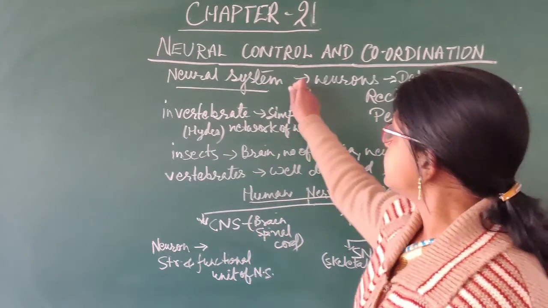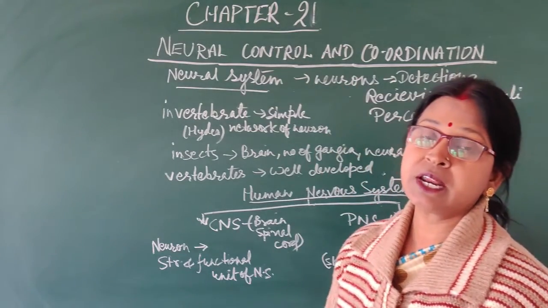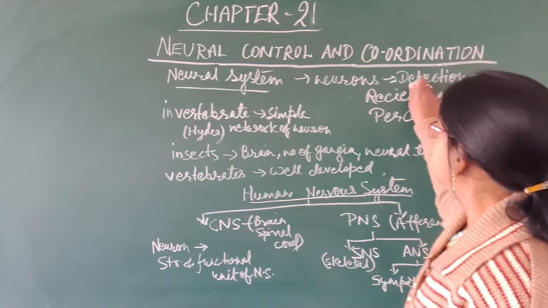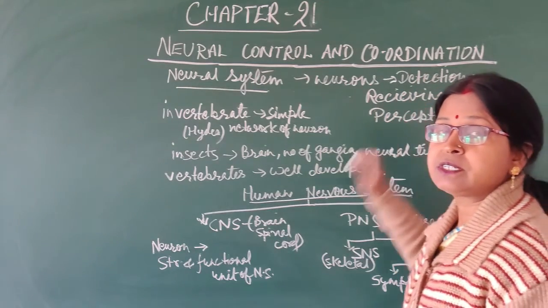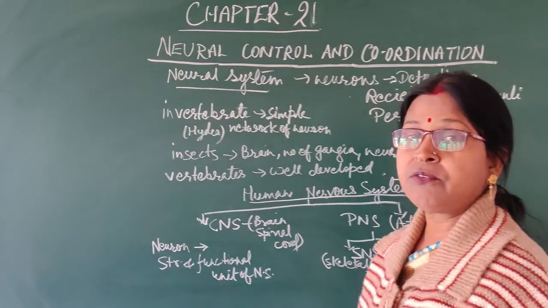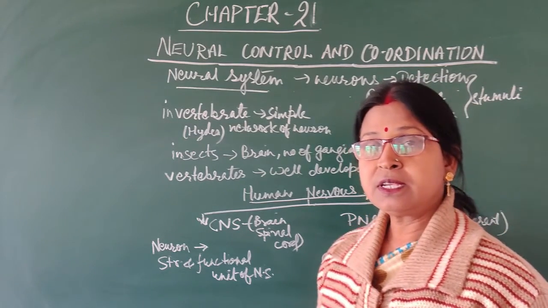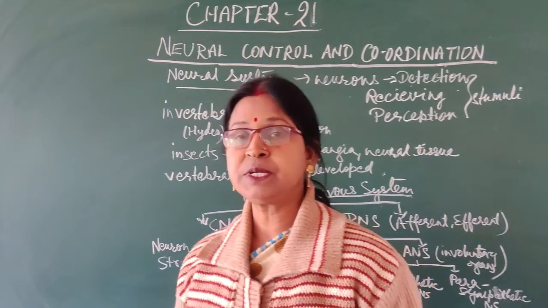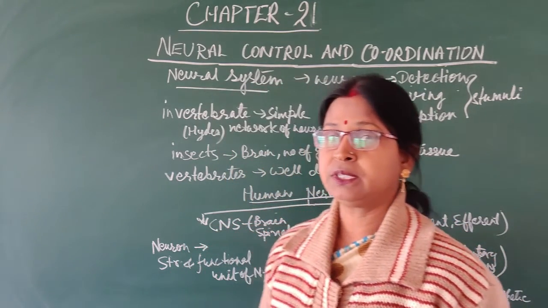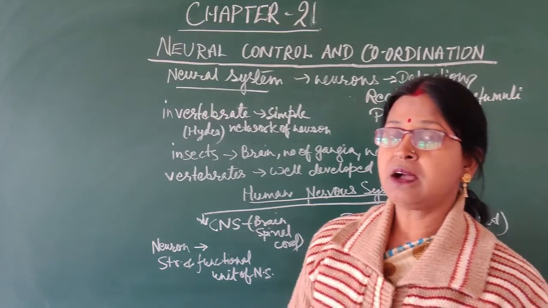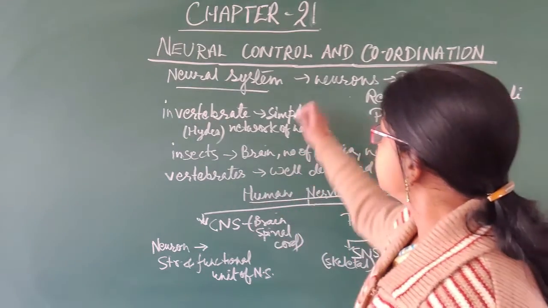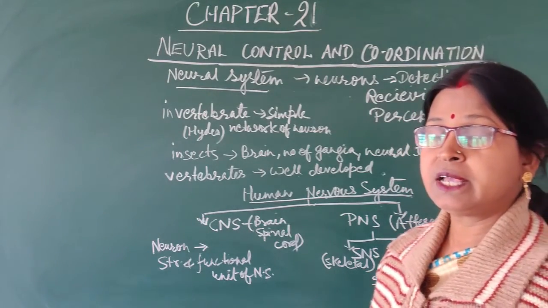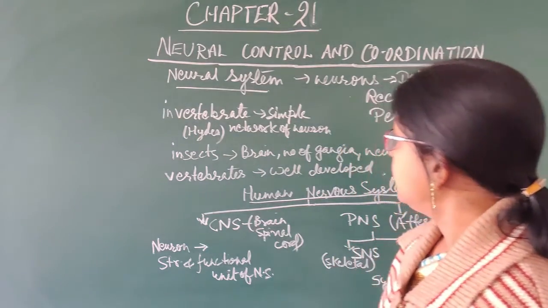The functional and structural unit of the neural system is the neuron, and neurons do three functions. First is detection of any stimuli, then receiving that stimuli, and finally these stimuli are transmitted from one part of the body to another. So the neural system is controlling all the activities in the body, voluntary as well as involuntary.